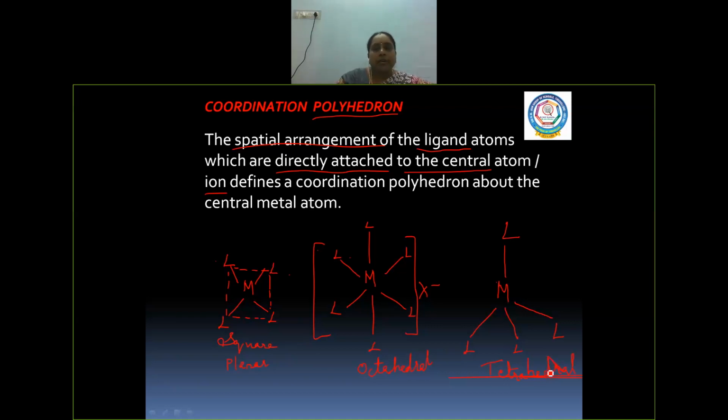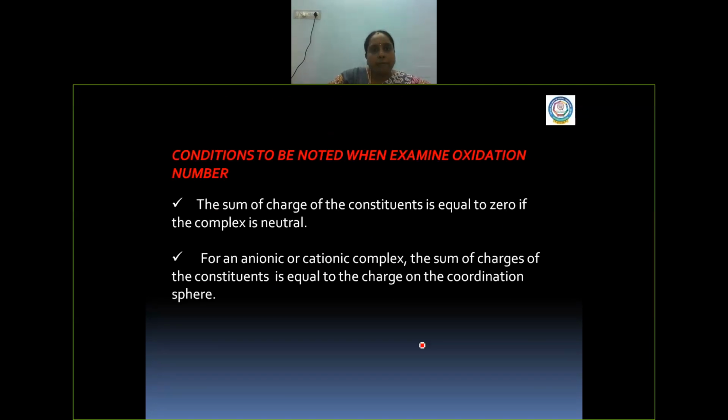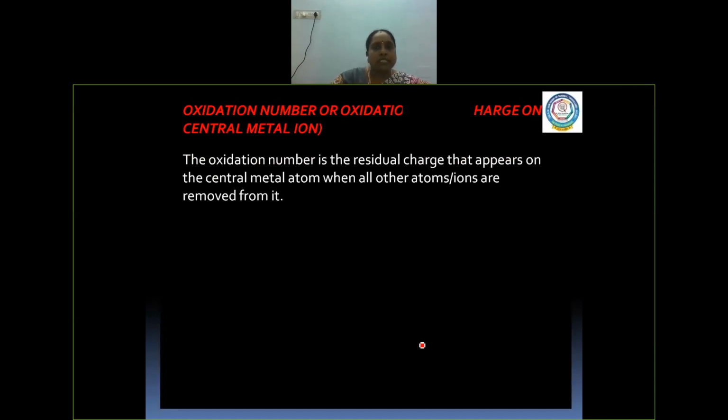Here, so these three are the different polyhedra of coordination complexes. Next, oxidation number. Oxidation number is otherwise called the oxidation state, or the charge on the central metal atom. In this case, oxidation number can be otherwise called oxidation state, which is actually the charge on the central metal ion or atom.